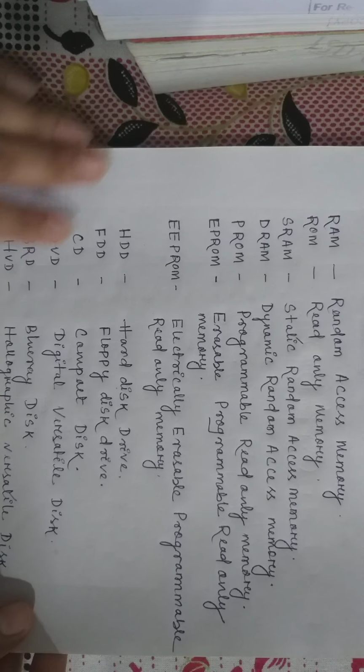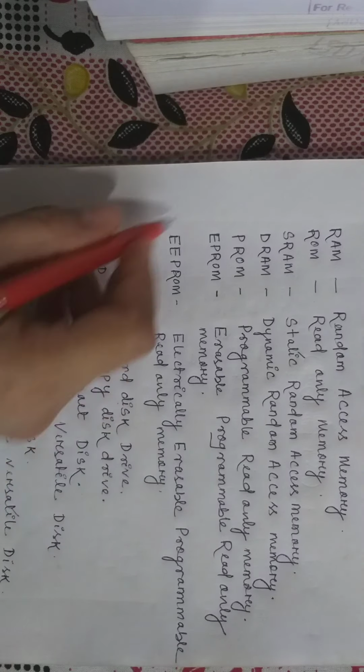These are the abbreviations of terms we have already seen in the structure.